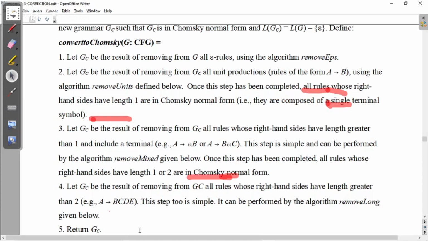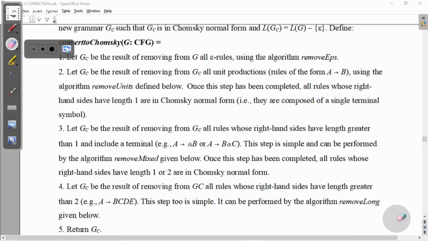After applying remove long, the grammar rules will be of length 2. Finally, you have to return the Chomsky normal form grammar. This is the actual algorithm, the elaborated algorithm of the above.